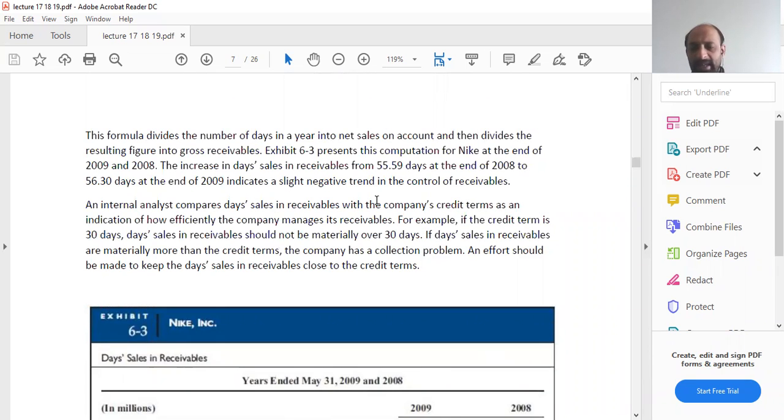It means that a sale you made on credit took you 56.3 days to collect, when normally the time period that is given is 30 days. It means there is something wrong with the collection performance of the company.